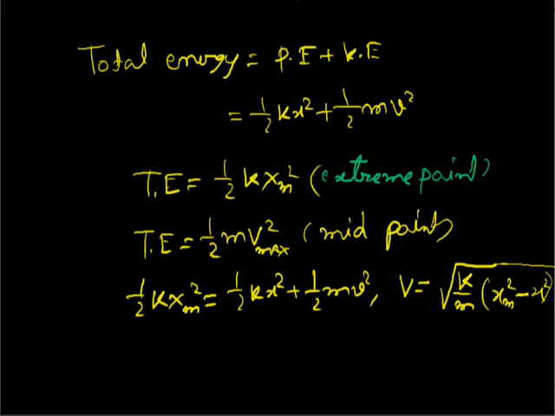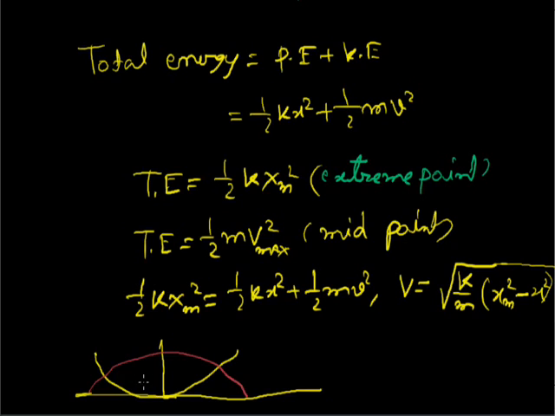Similarly, we can calculate the amplitude x at any place. And when we draw all this from the work-energy theorem, we find two graphs we can draw. One is in this way and the other graph is just opposite to this one.